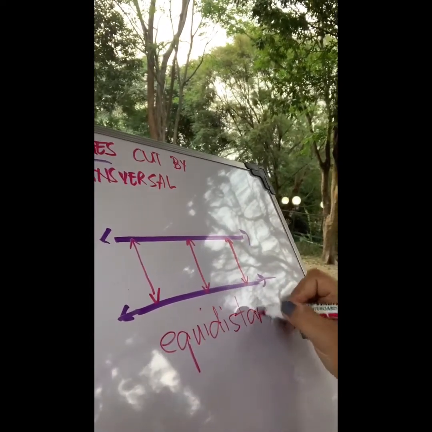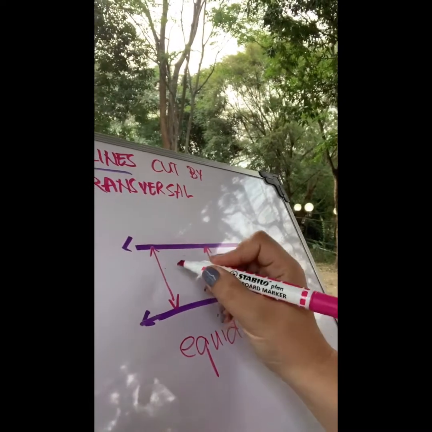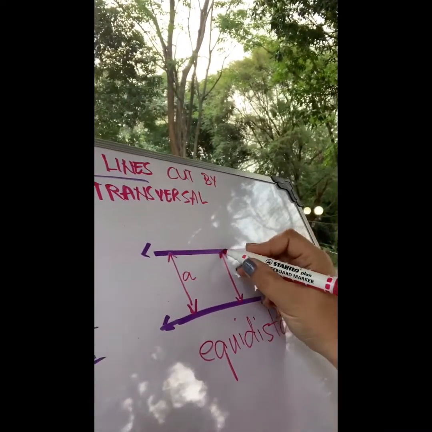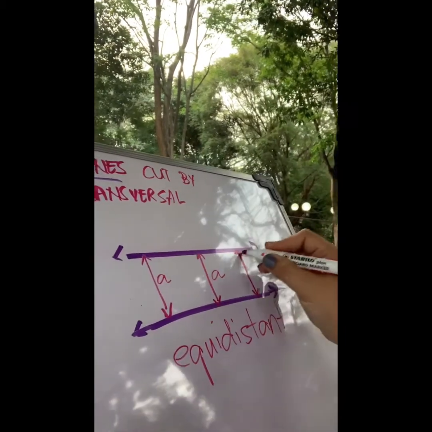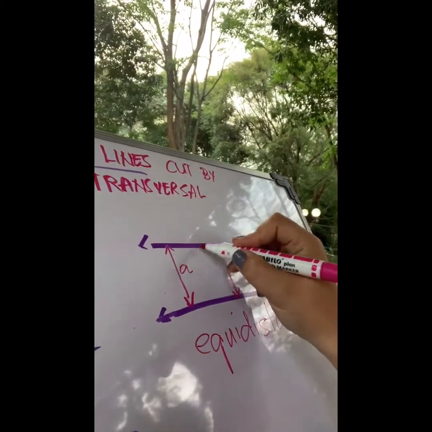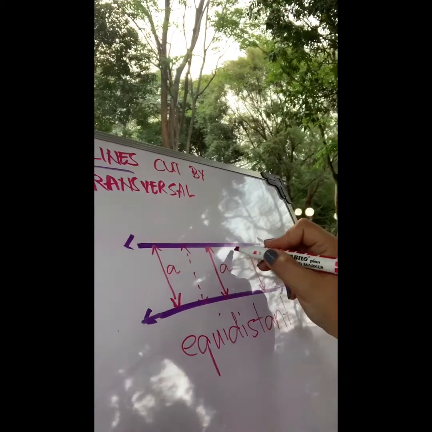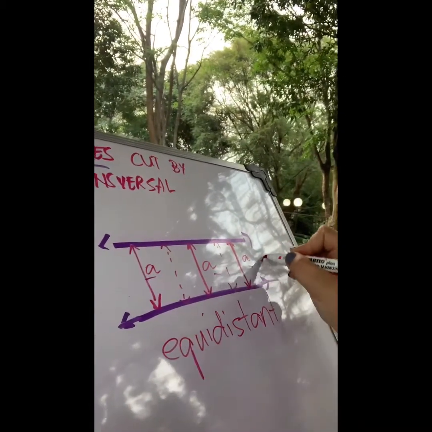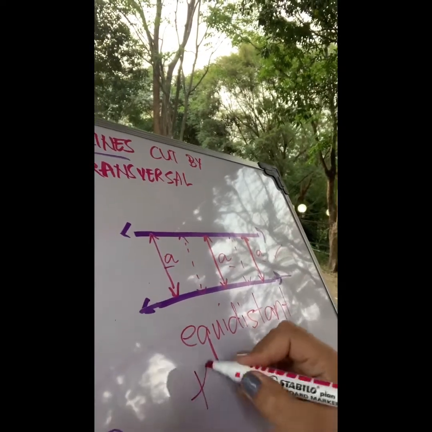What do you mean by equidistant? If the distance from this point to this point is A, then the distance of this to this is A, this to this is A. Wherever you want to go here, the distance will always be A. Correct. They will never meet.